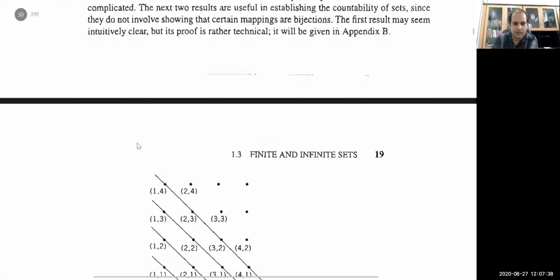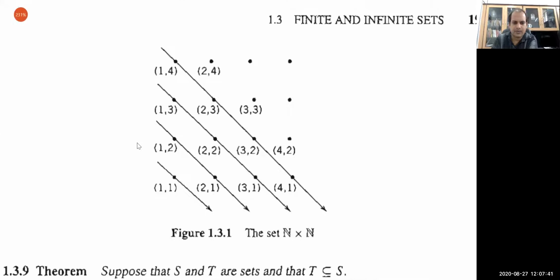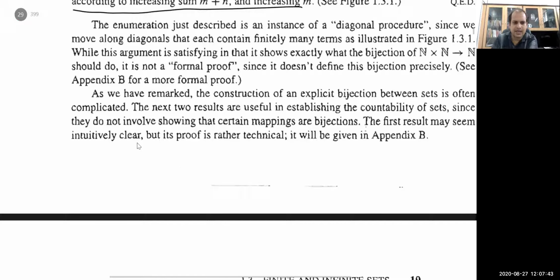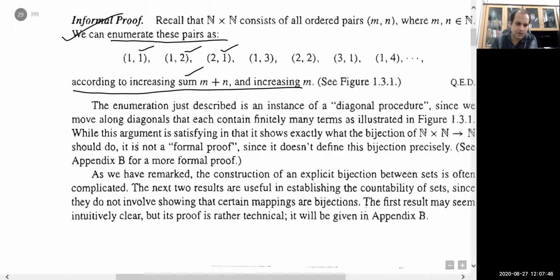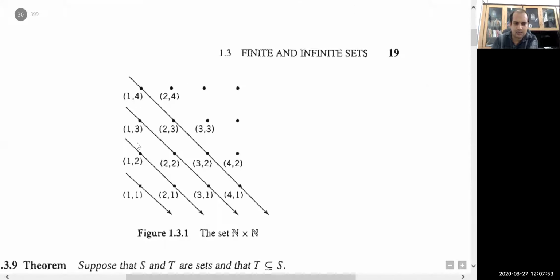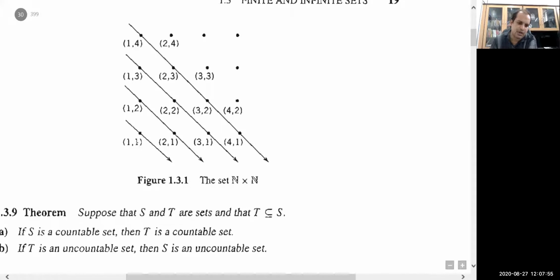So look at this one. What are they saying? They are saying that we are enumerating in the order of increasing sum m plus n and by increasing m. This means, obviously, the members of N cross N will be (1,1), (1,2). You can list them in this way: (1,1), (1,2), (1,3), (1,4), then (2,1), (2,2), (2,3), (2,4). These are the members of the Cartesian product N cross N. Is it clear to you?